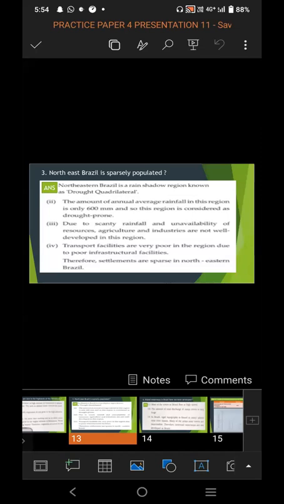Northeastern Brazil is a rain shadow region known as the drought corridor. The average rainfall in this region is only 600 mm, and so the region is considered drought prone. Due to scanty rainfall and availability of resources, agriculture and industries are not well developed in this region. Transport facilities are very poor in the region due to poor infrastructure facilities. Therefore, settlements are sparse in Northeast Brazil.